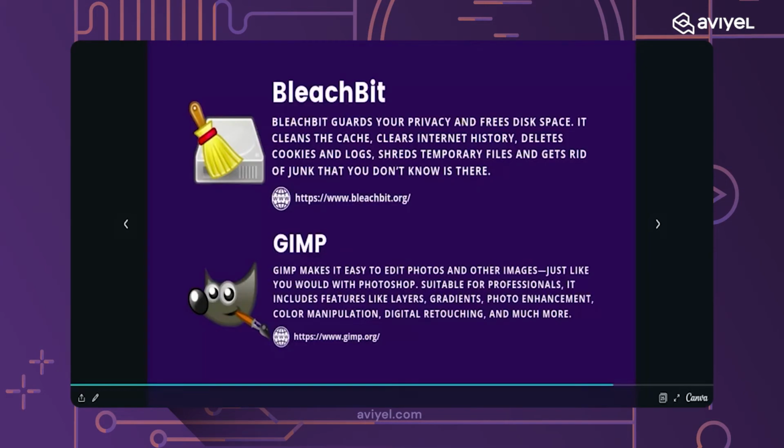So next is BleachBit. BleachBit guards your privacy and frees disk space. It cleans the cache, clears internet history, deletes cookies and logs, shreds temporary files, and gets rid of junk that you don't know is there. So it is a very useful app. BleachBit helps us clear all your junk, cache, internet history, and delete cookies and logs.